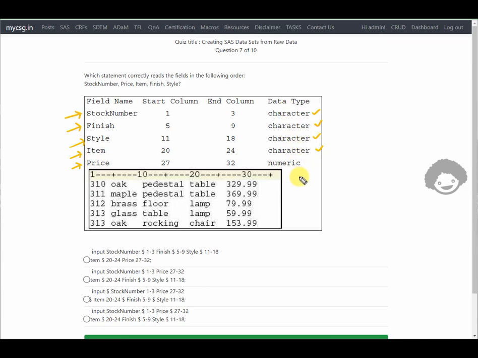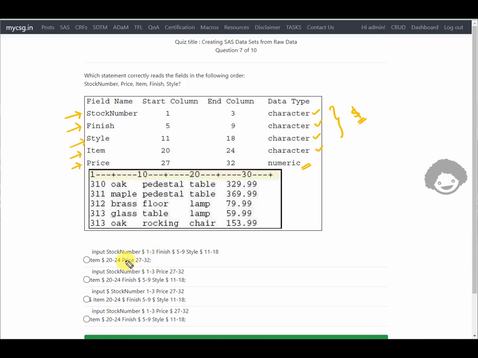Most of them are being read as character, and the last one, price, is to be read as numeric. Whenever we are reading something into a character variable, we need to specify the dollar sign after the name of the variable so that they will be read as character values. So let us see the options.